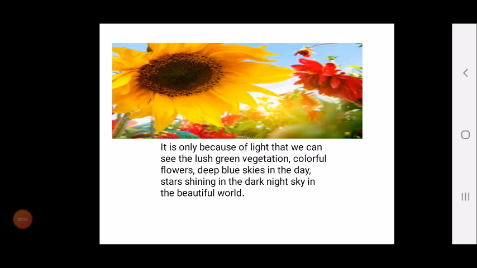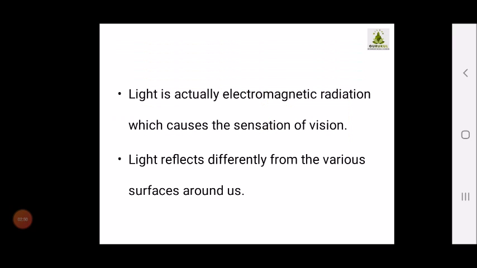It is only because of light that we can see green vegetation, colorful flowers, deep blue skies in the day and shining stars in the night. Because of light you are able to see the nature around you, the stars in the sky, and you are able to recognize when it's daytime and when it's night time.